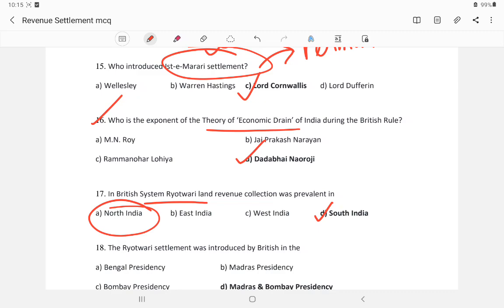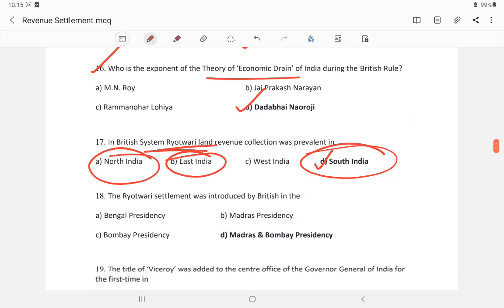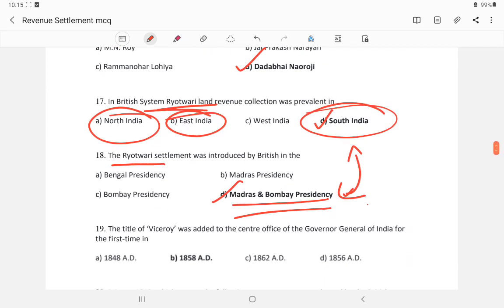In Northwest India, Mahalwari, and in East India, the Permanent Settlement. And the Ryotwari system in the South, that is the Madras Presidency. The Ryotwari system was introduced in Madras and Bombay Presidency. This I have already explained to you. These both are the same.